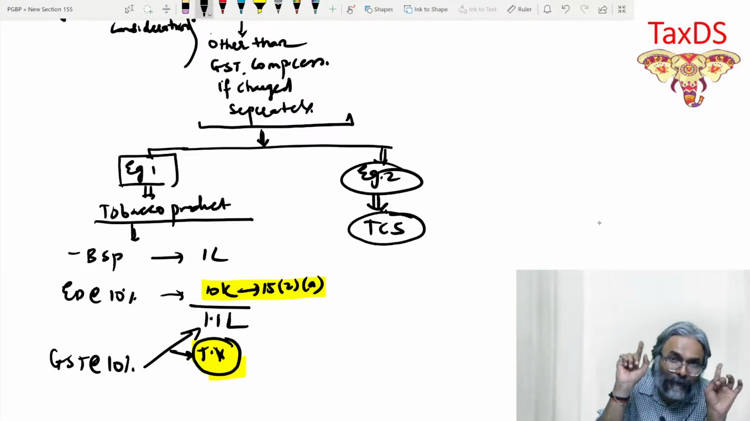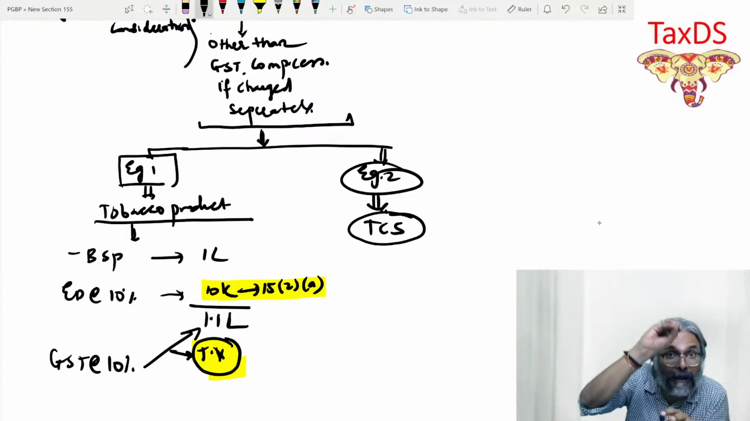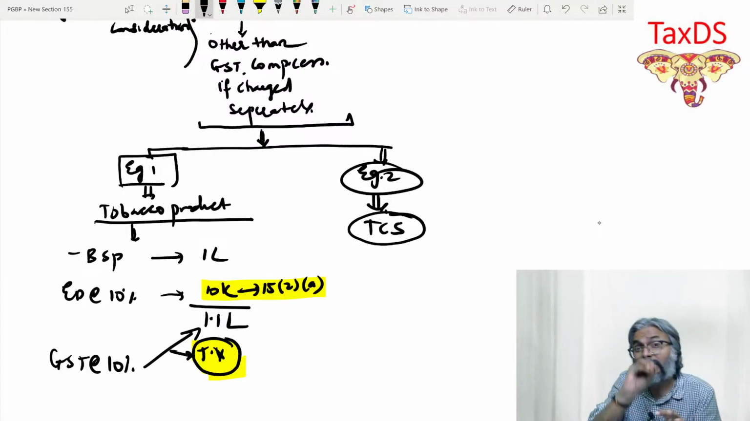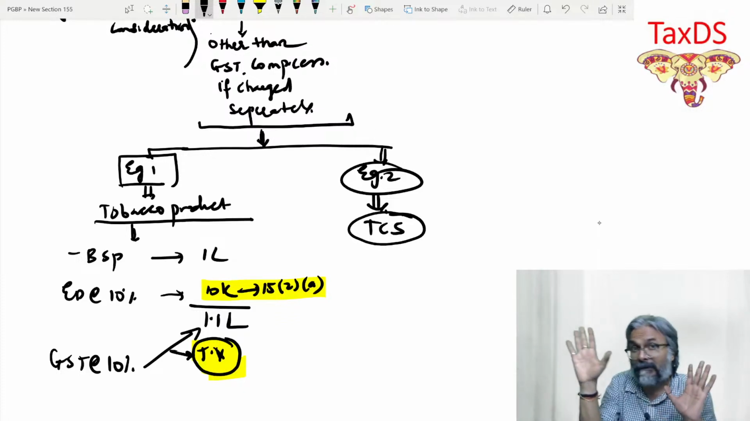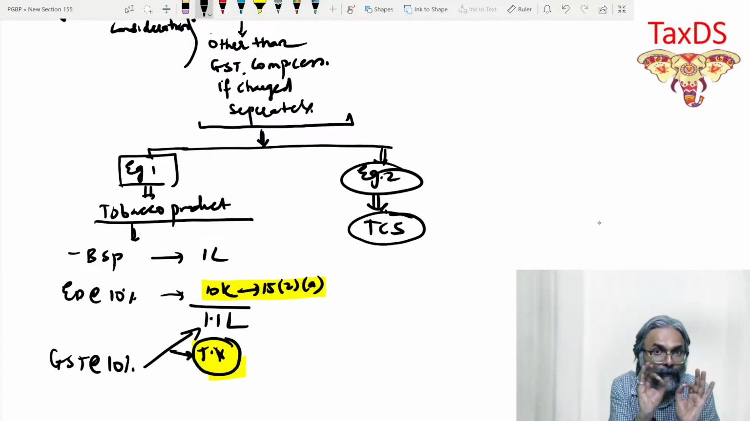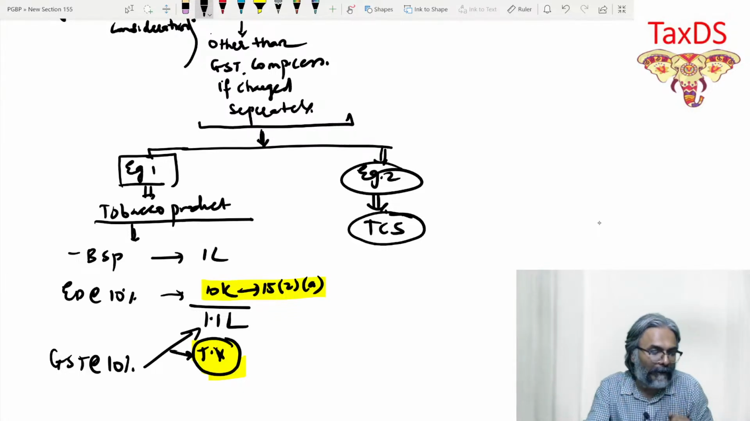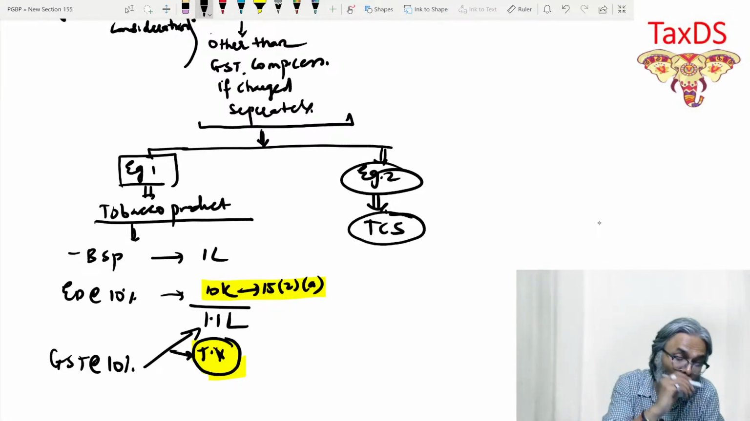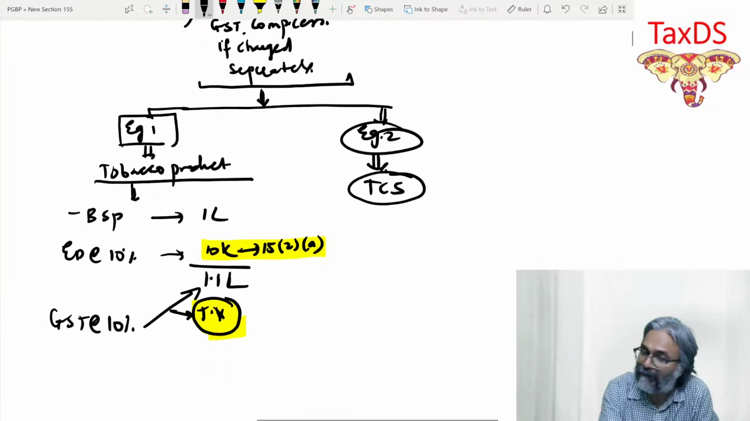Therefore, they should see it in your answer. Be careful. At least what are the reasons which are coming from the circulars? The language of the circular has to be put up. If you don't put up the language of the circular and instead go into your own monologue of logical reasoning, you don't get marks. 15(2)(a) is a citation. It is not the reason.